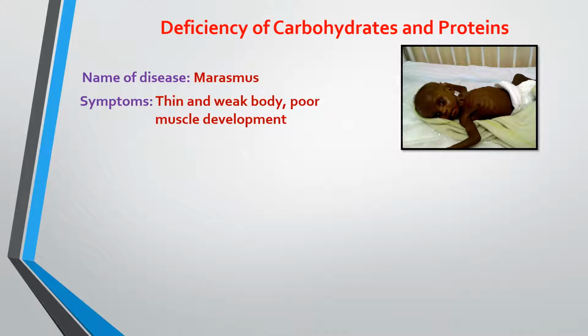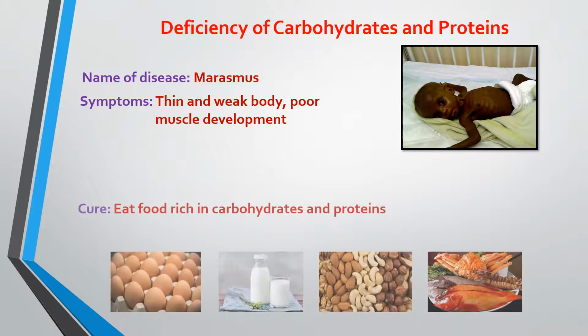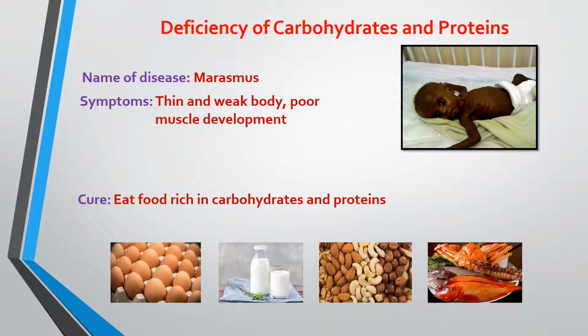So first, deficiency of carbohydrate and protein. The disease caused by the deficiency of carbohydrate and protein is marasmus. In this disease, the child will become very thin and weak and have very poor muscular development. How can we cure it? We can cure it by giving the child food rich in carbohydrates and proteins, like eggs, milk, nuts, fish, meat, and so on.